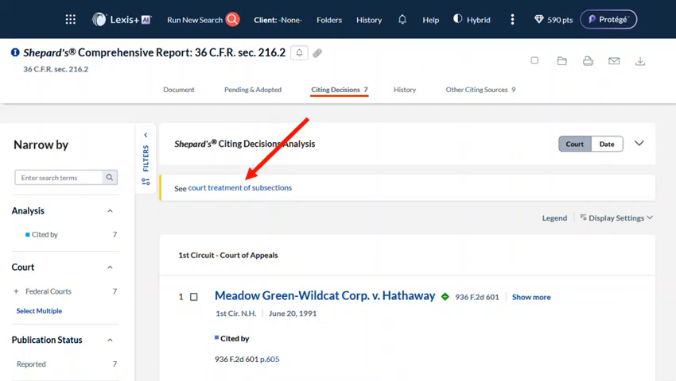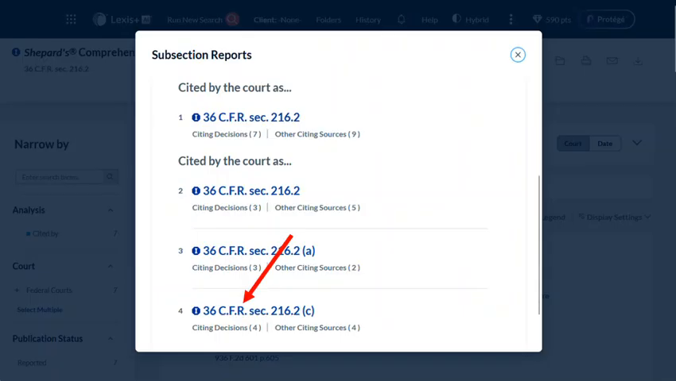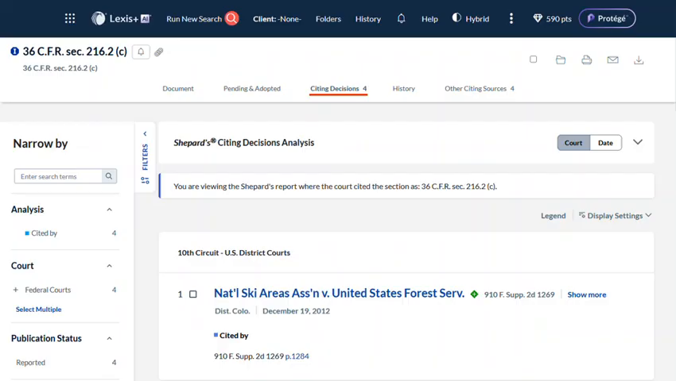One of my favorite features that is exclusive to Shepard's for Codes is the ability to get references to citing authorities that were citing to a specific subsection of the CFR section you are Shepardizing. Click on See Court Treatment of Subsections, then select the citation to the subsection you are interested in to find cases that have cited that specific subsection.